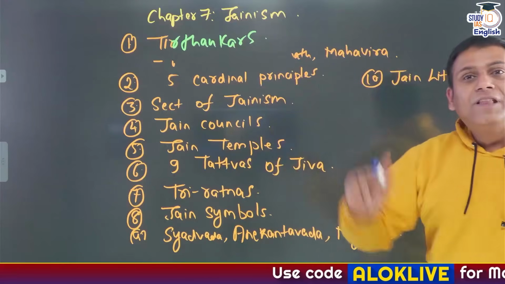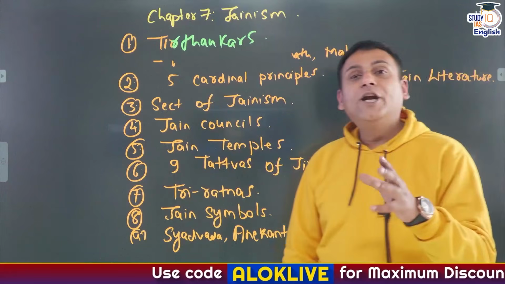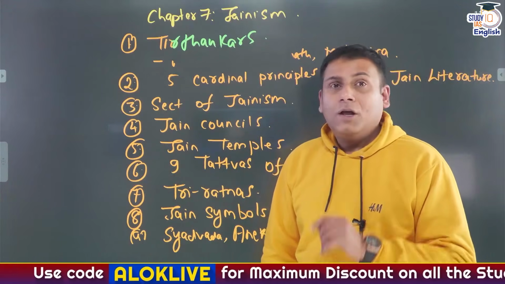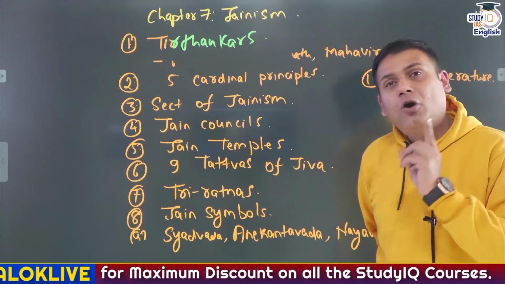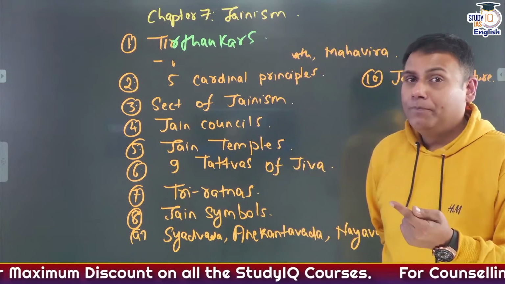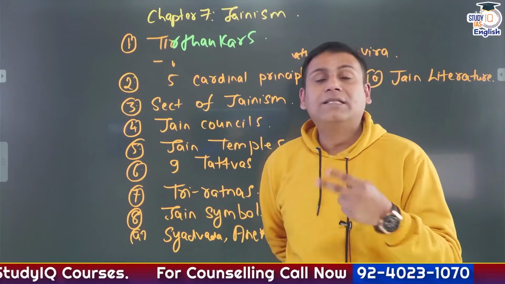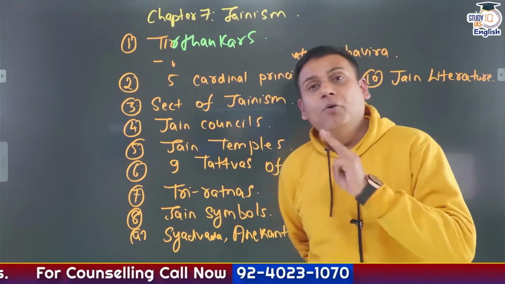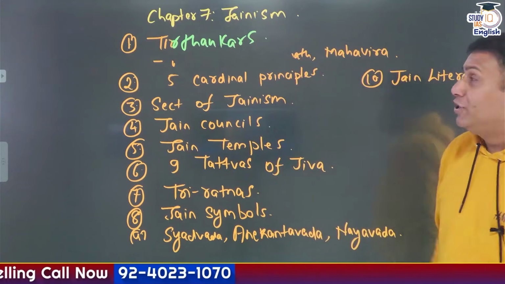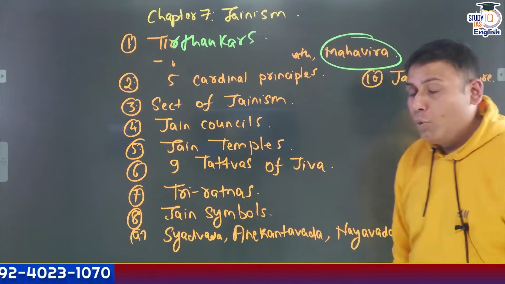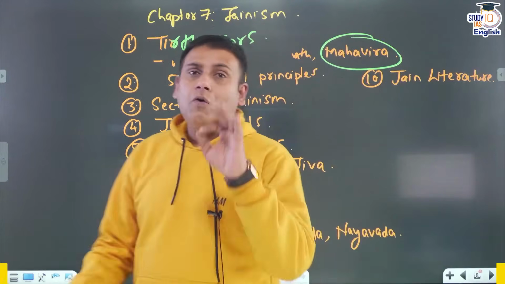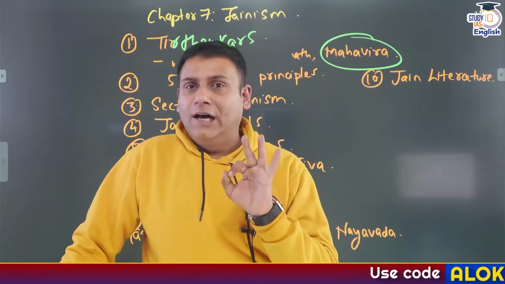The concept of Tirthankar. As per Jainism, there are totally 24 Tirthankars. The first Tirthankar is Rishabhnath Ji or Adinath Ji, whose symbol is bull. Then 23rd Tirthankar is Parshavnath Ji, whose symbol is serpent or a snake. And the 24th Tirthankar is Vardhaman Mahavir Ji, whose symbol is what? Lion. So focus majorly on 3 Tirthankars.